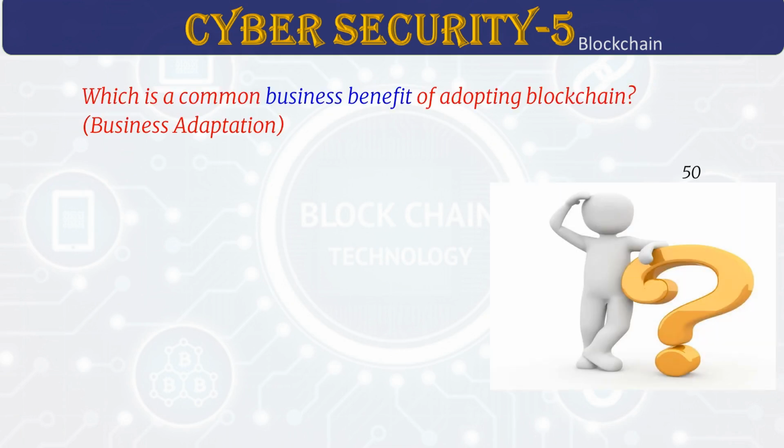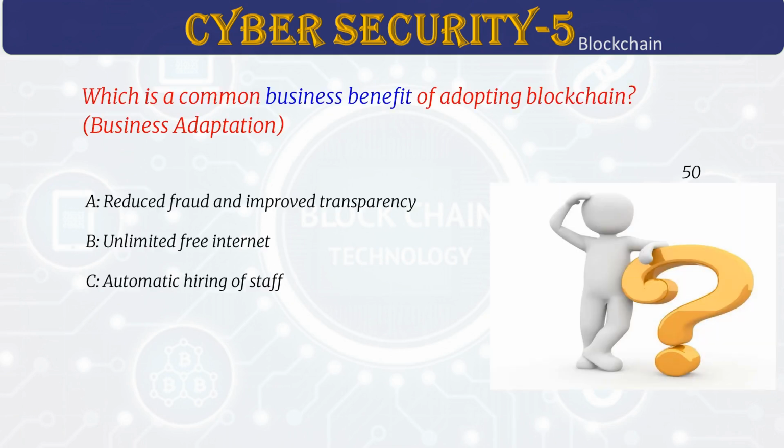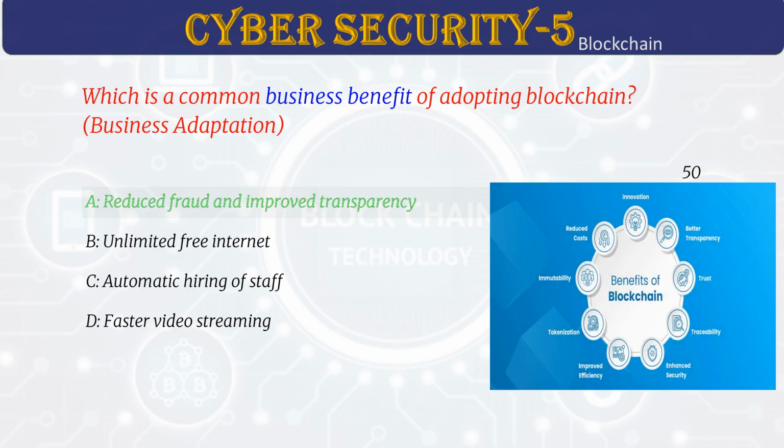Which is a common business benefit of adopting blockchain? Answer A. Reduced fraud and improved transparency. Blockchain keeps records safe and unchangeable. It makes businesses more responsible. It saves money by cutting out middlemen. It also builds trust with customers because everything is clear and open.